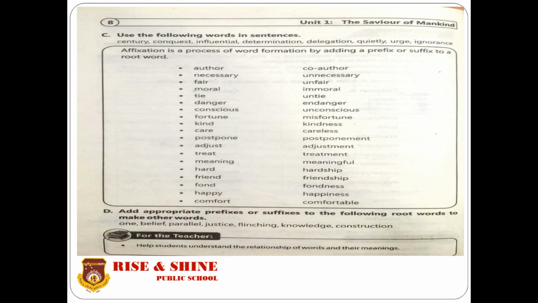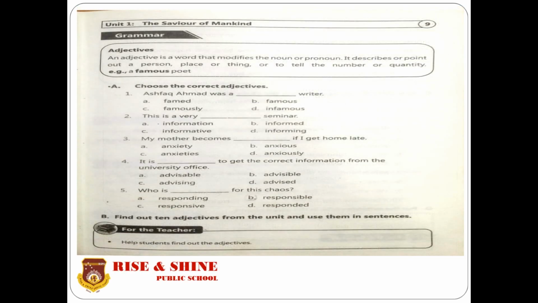Now move to page number 9 of the lesson. Here is again another exercise. An adjective is a word that modifies a noun or a pronoun. It describes or points out a person, place or thing, or tells the number or quantity. For example, a famous poet. A shows the quantity, famous gives the quality of a noun, that is poet.